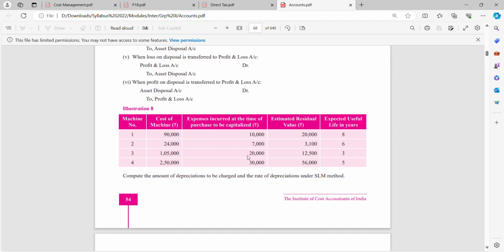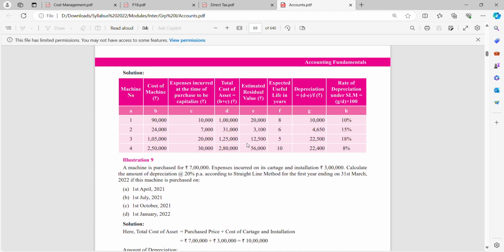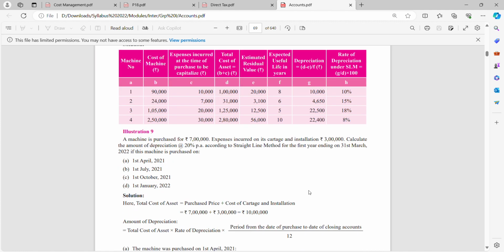Now let us go for one more. 24,000 plus 7,000, I'll record the total cost. 24,000 plus 7,000, I'll get 31,000. Residual value I'll remove, then divide by the estimated useful life. I'll get depreciation. Depreciation upon the cost of machinery, I'll get 15%. Done. So in the same way you can complete your sum. Then we'll go for the ninth illustration.